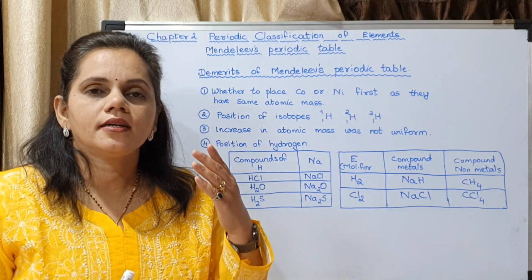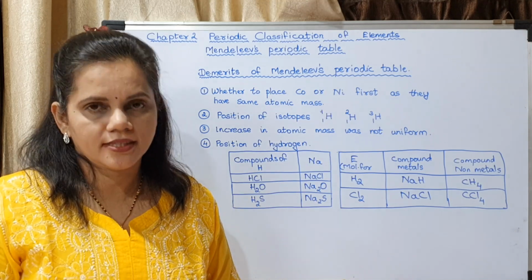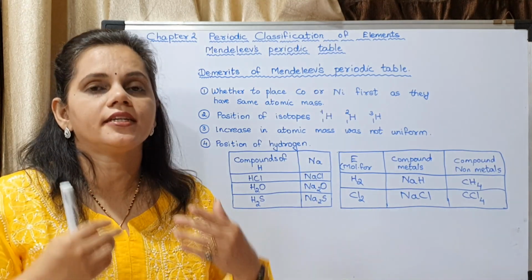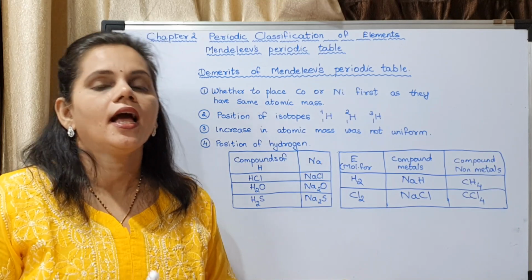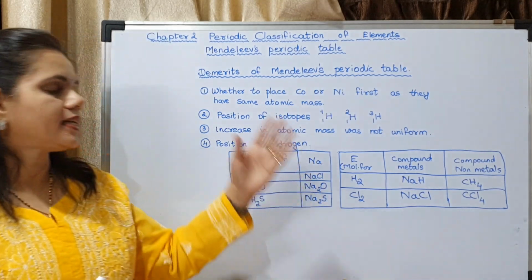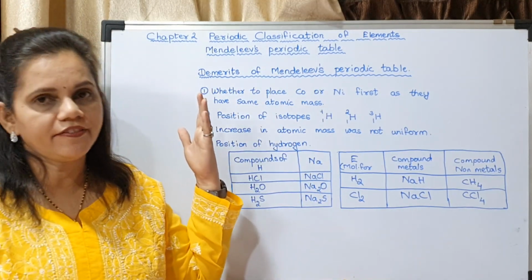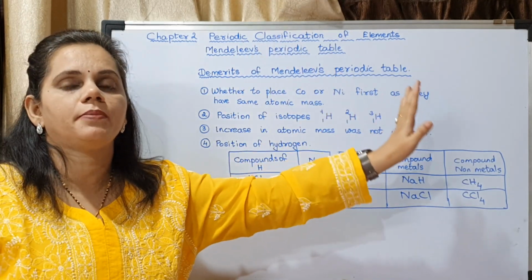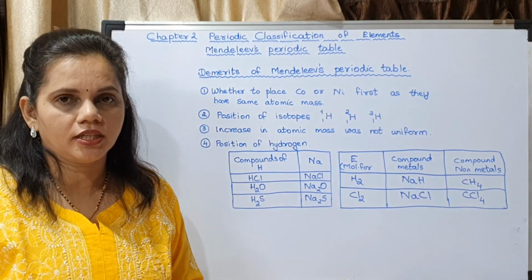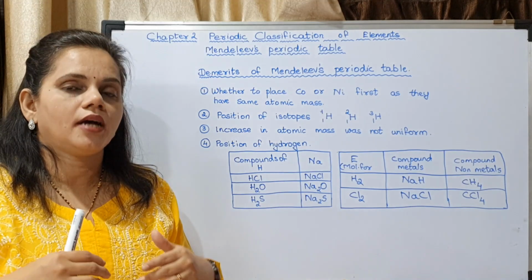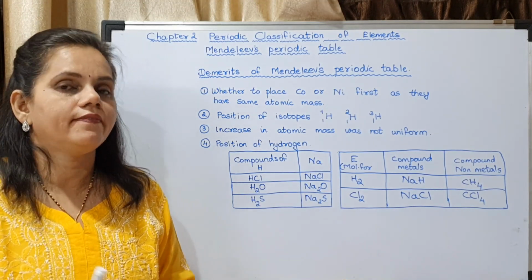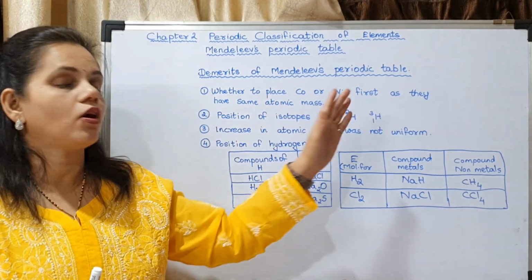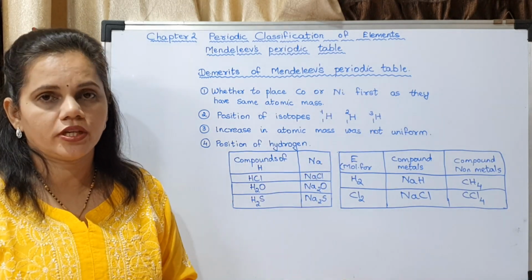Hydrogen resembles both alkali metals and halogens. Alkali metals are placed towards the left and halogens towards the right in the modern periodic table. To place hydrogen, whether with alkali metals or with halogens, that was the question.